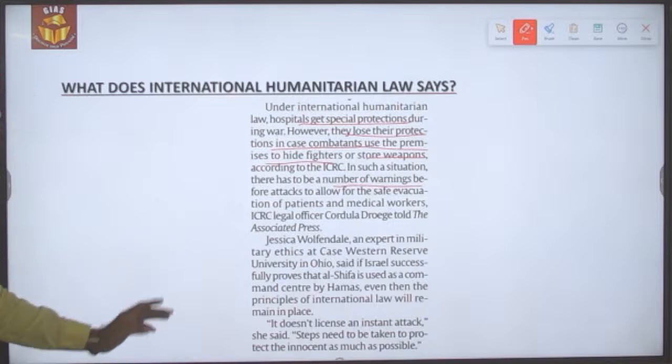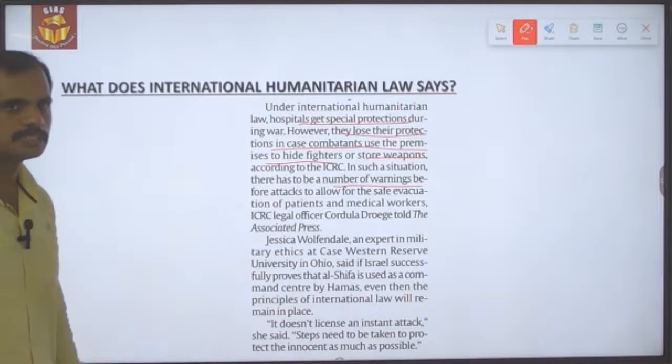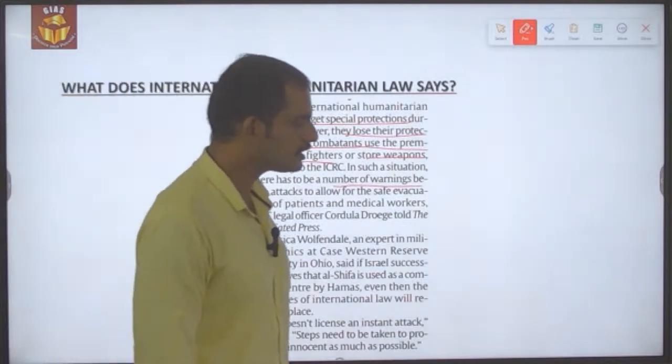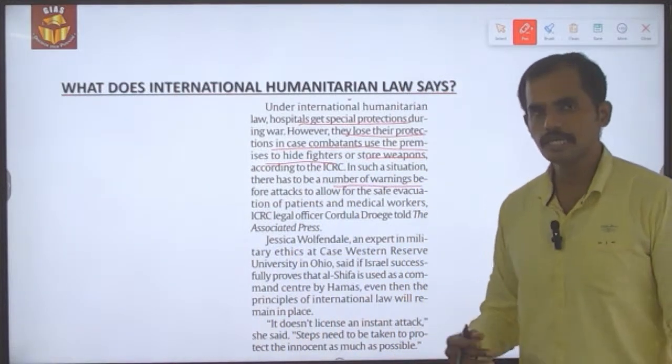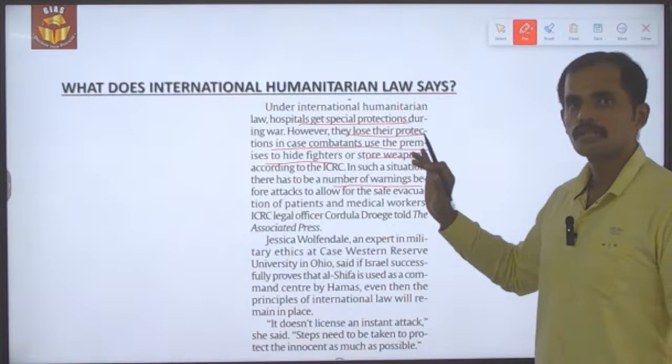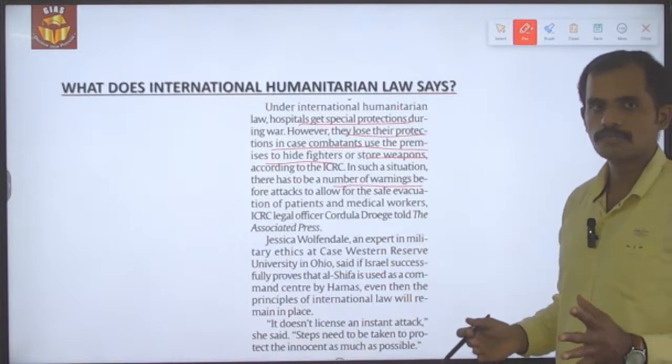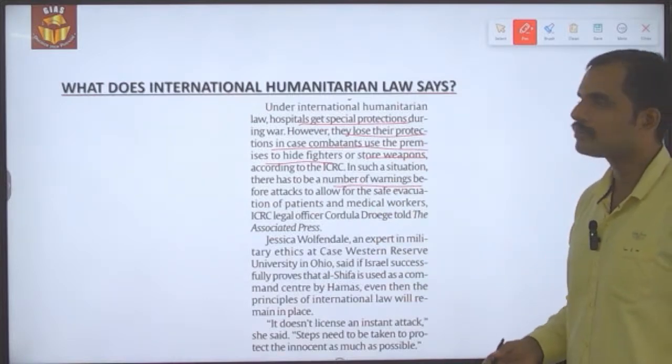So this is what international humanitarian law says in relation to the siege of a hospital by the militants or the person or group of persons involved in the war.